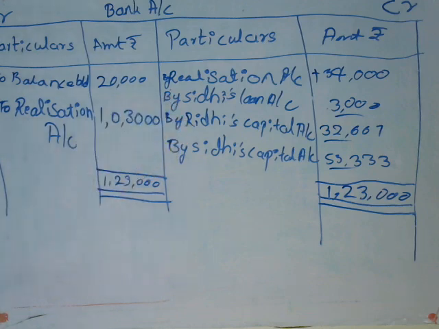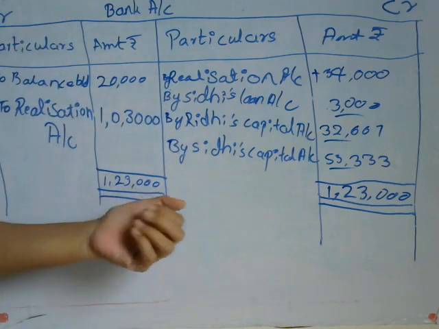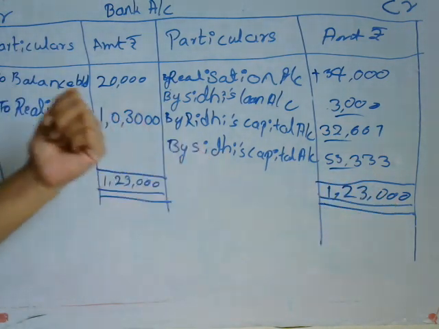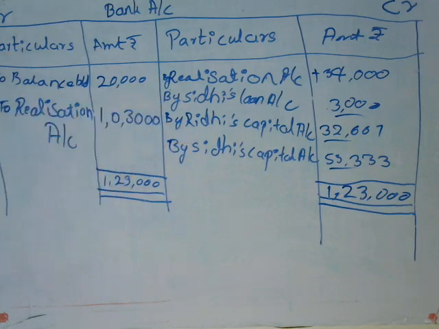This is the calculation of the bank account: 1,23,000 rupees is the total on both sides, and for the realization account the amount is 1,03,000 rupees.